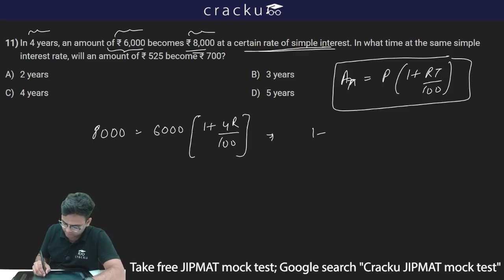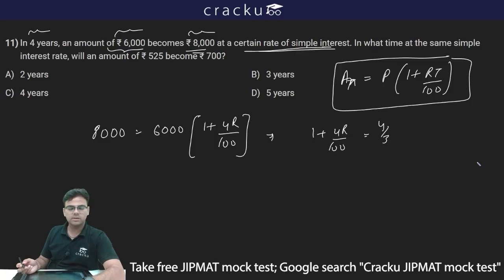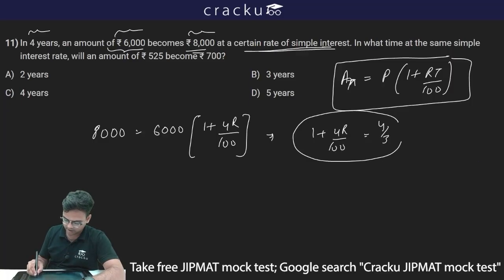Thus I can write 1 plus 4R upon 100 will be equal to 4 by 3. 8000 divided by 6000 will come out as 4 by 3. I won't solve it now. I'll solve this later.